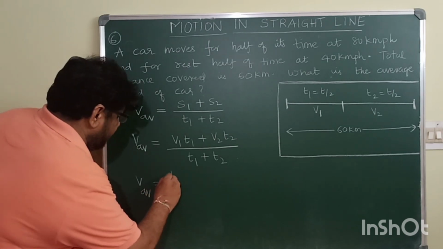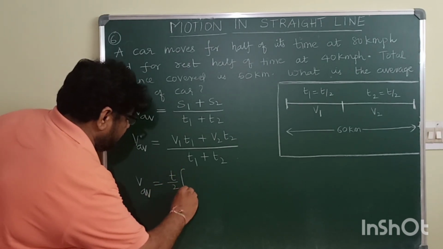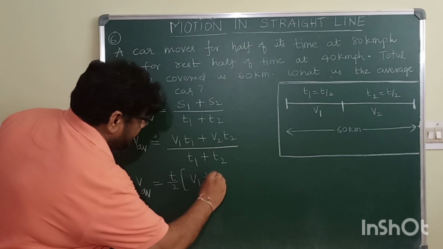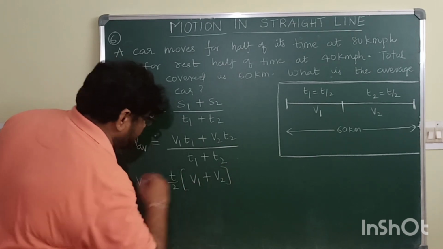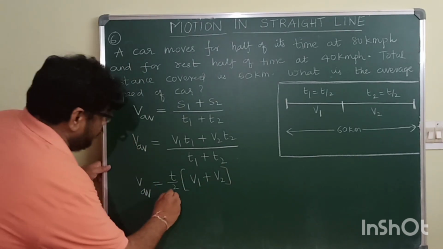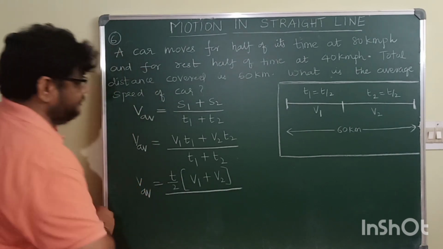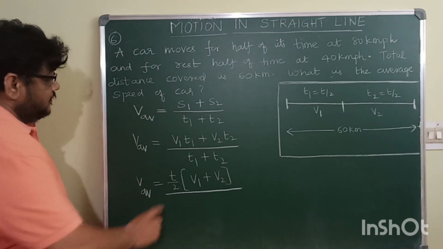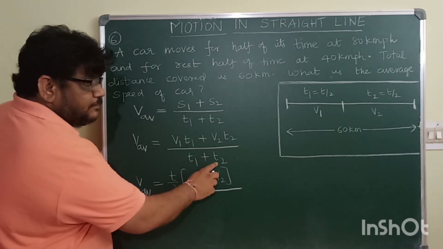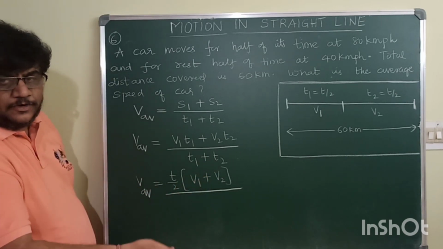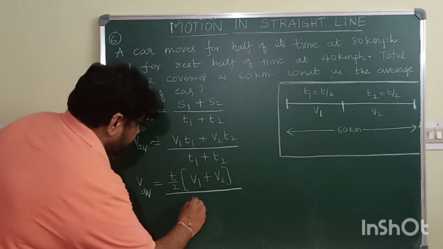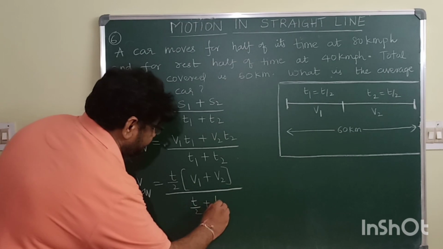So I'll take T by 2 common in the numerator. You will get T by 2 into V1 plus V2 whole divided by, in place of T1 and T2 again write T by 2 plus T by 2.